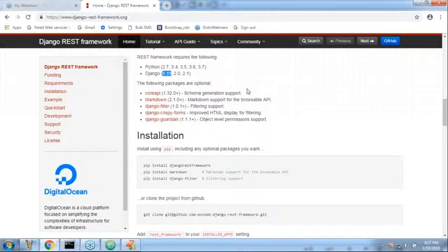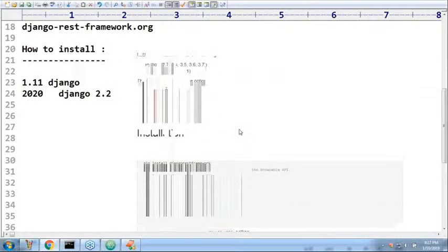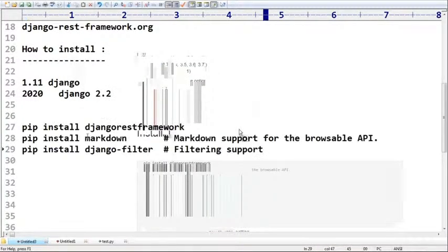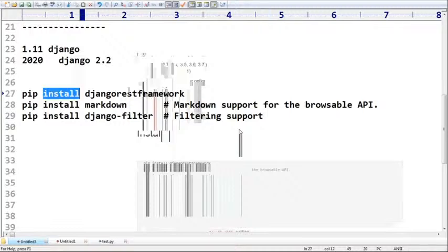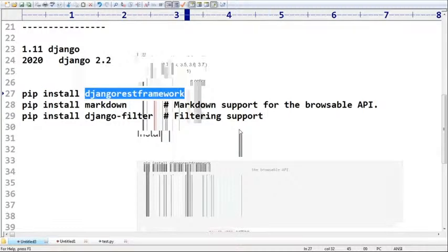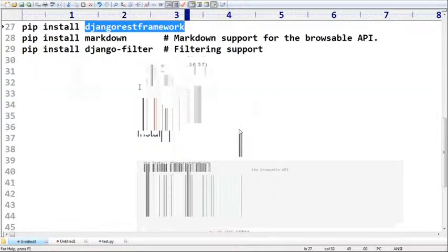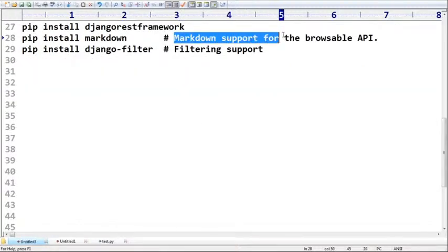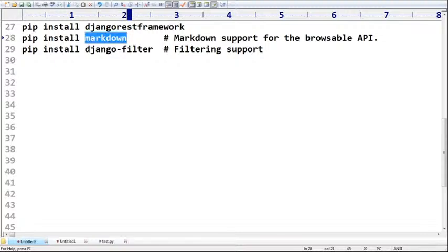Now the next one, how to install, sir? Simple commands, just use pip commands. If you want to install, pip install Django REST framework. Next, if you are going to use browsable API, then install Markdown. What browsable API means, I will explain, don't worry, sir. Markdown support. Next, for filtering support, you require Django filter.